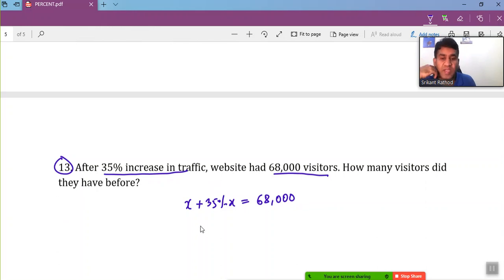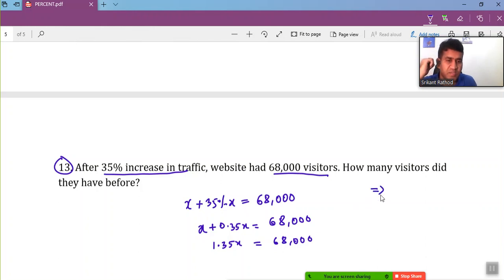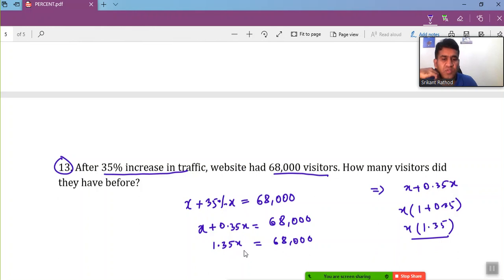Now solve for X. X plus 35% can be written as X plus 0.35X, that's 68,000, right? So what do you get when you add? You'll get 1.35X equal to 68,000. Some students may wonder how I got 1.35. See, X plus 0.35X. You take X as common, and you're left with 1 plus 0.35. So 1 plus 0.35 gives 1.35. This is how we get 1.35X equals 68,000.